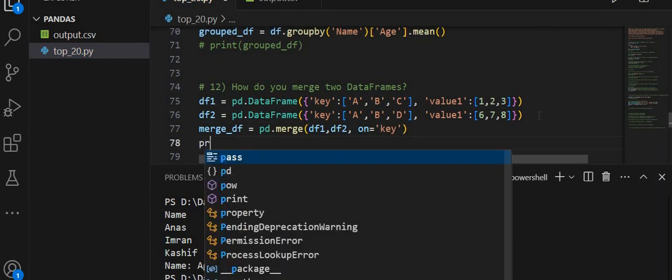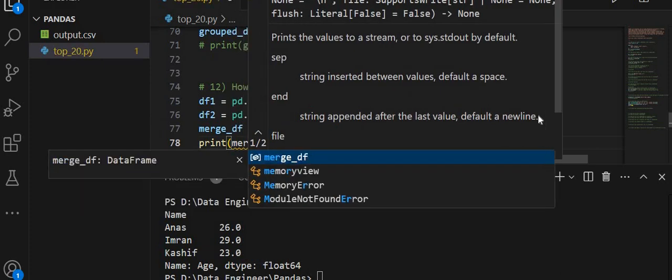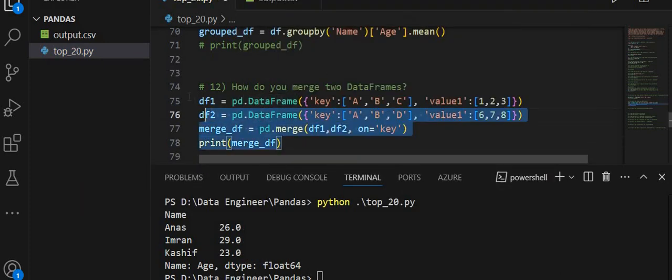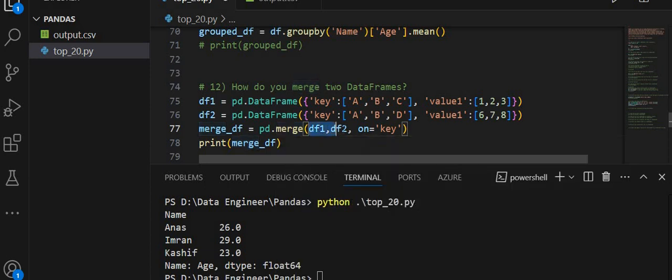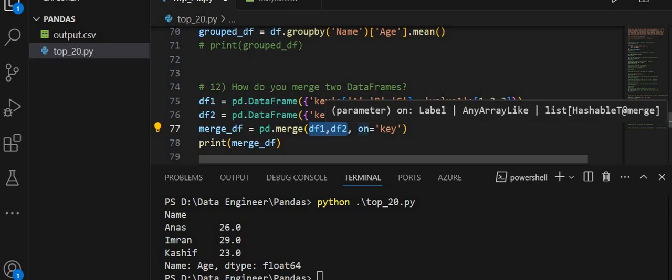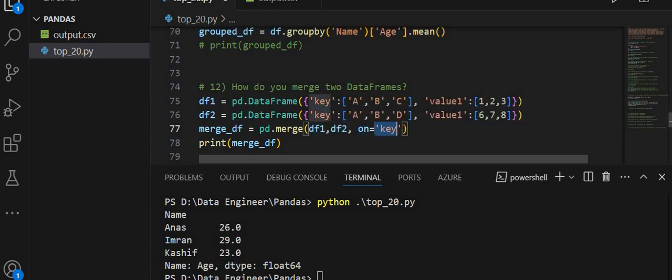Let me explain this merge step by step, so you will understand it very well. This merge function from pandas is used to merge the df1 and df2 data frames on the base of the key column.